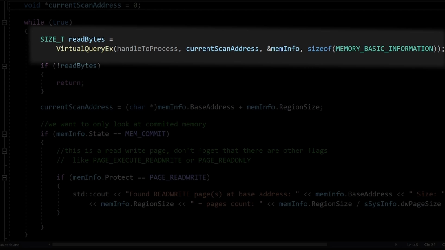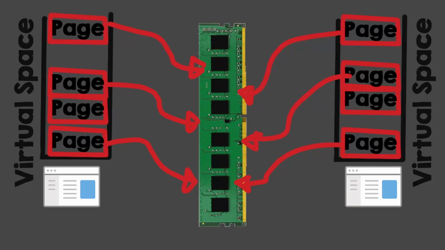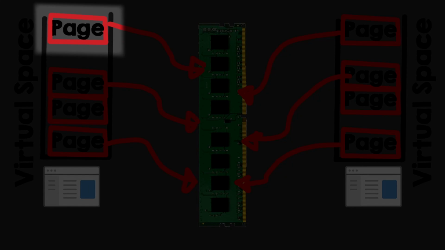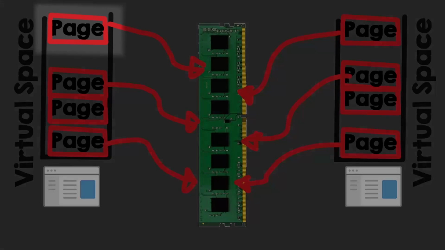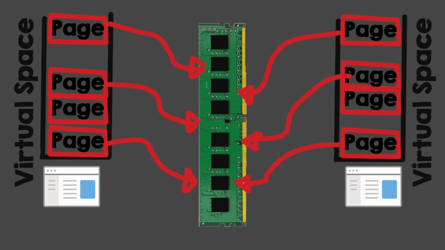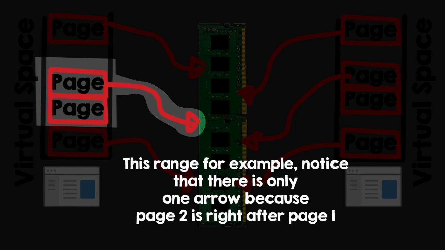This function gives you information about the next page's range, starting from the base address. So, for example, if I put the base address 0, the function will give me the first range of pages. And by range of pages, I mean contiguous pages that have the same flags. So if you allocate, let's say, 1 GB of memory, Windows will give you some continuous pages to fill 1 GB of memory.